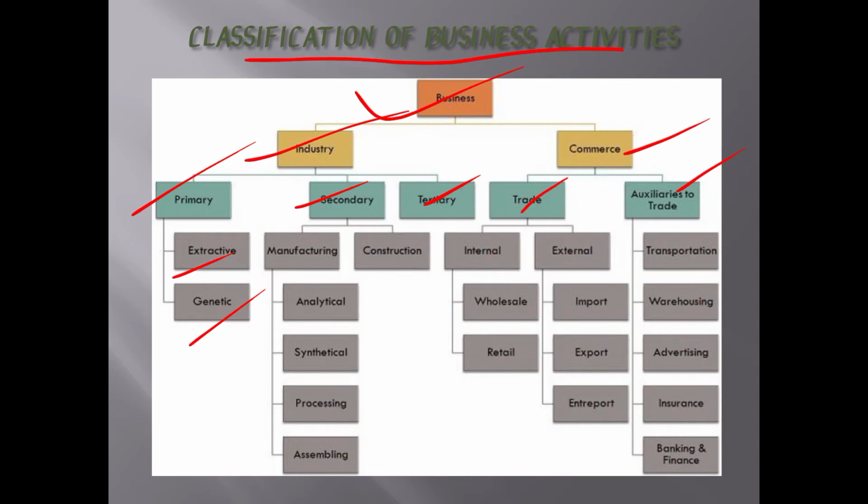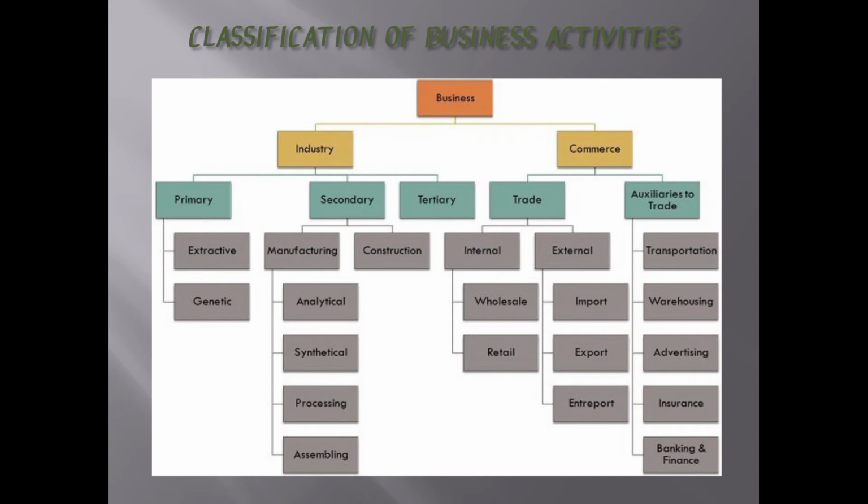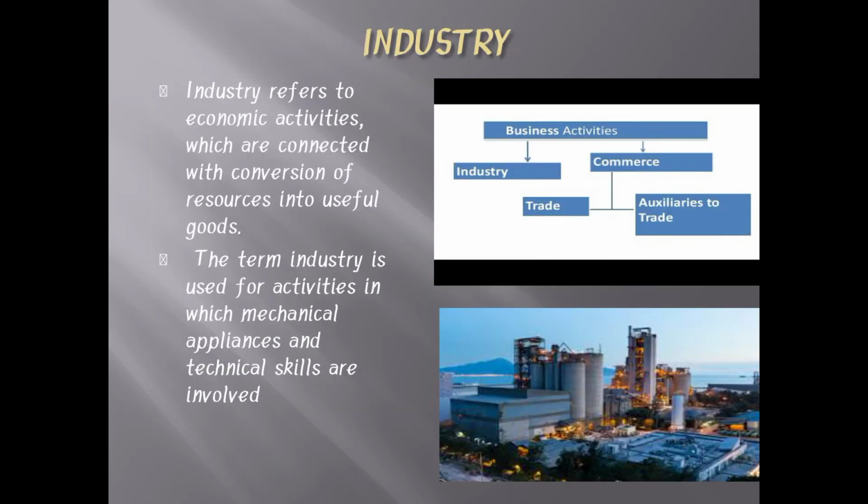Now we will study what is meant by industry. Industry refers to the economic activity which is connected with the conversion of resources into useful goods. Industry is one of the activities connected with the conversion of raw material into finished goods.